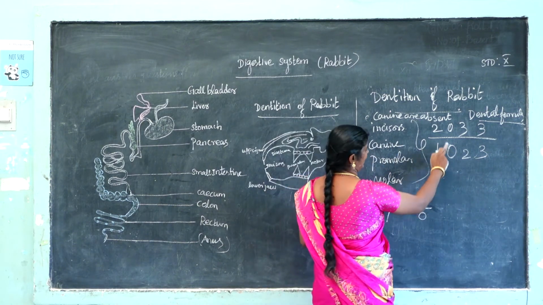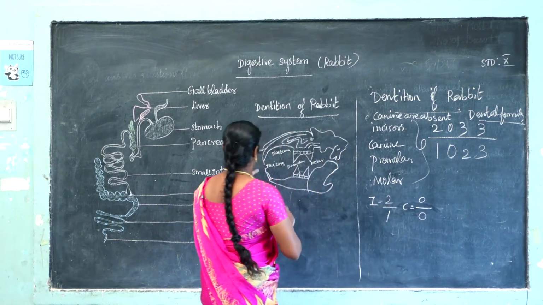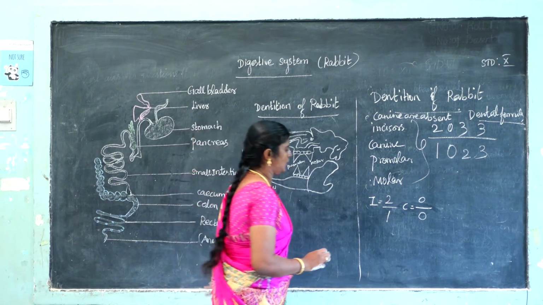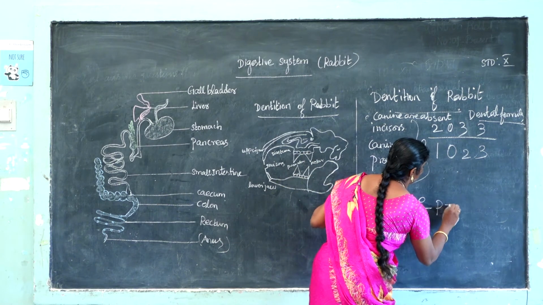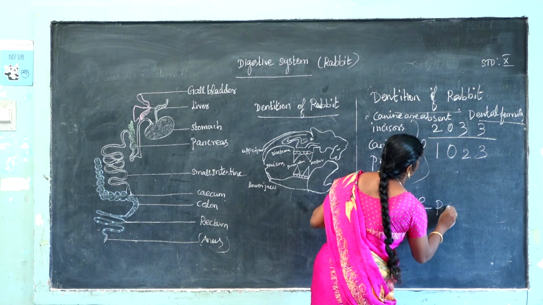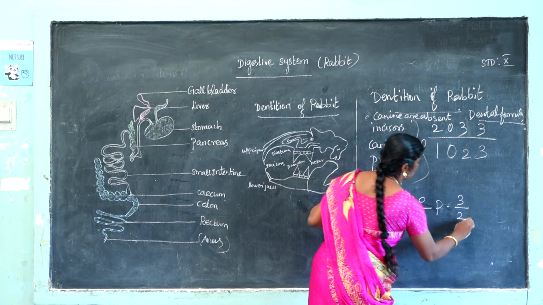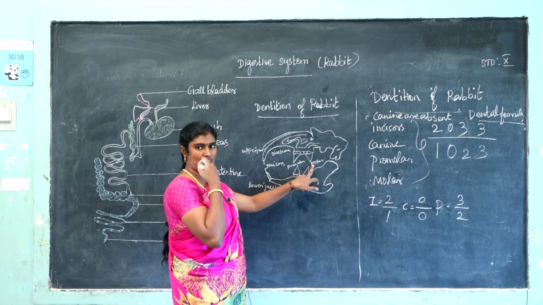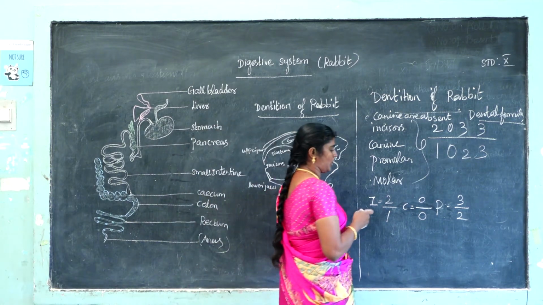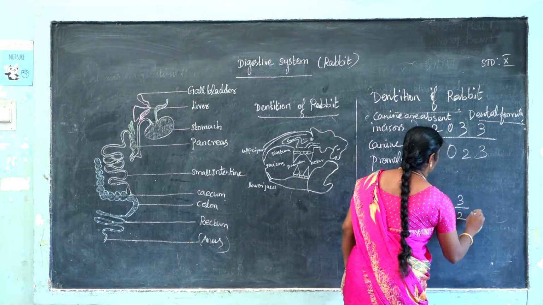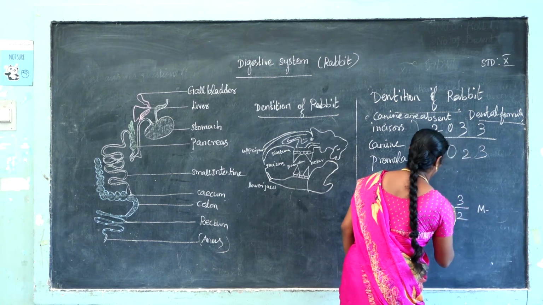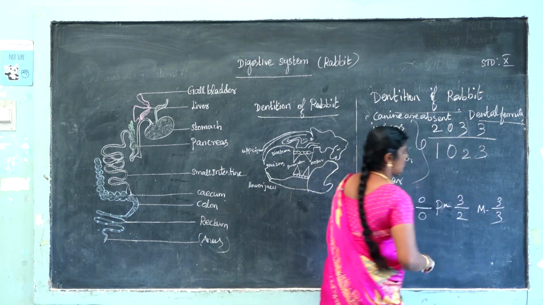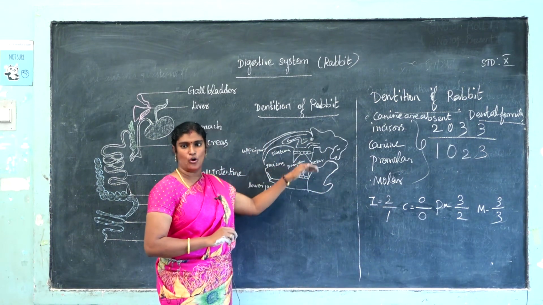Next, premolar: upper jaw 3 and lower jaw 2 teeth present, so premolar is 3 by 2. Last, molar teeth, the back teeth. Molar is 3 by 3: upper jaw 3 and lower jaw 3.